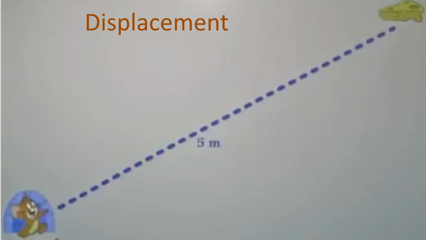Children, which is the displacement? Displacement is the shortest distance, children. So this 5 meter is the shortest distance for Jerry to get that cheese. So it moves 5 meter towards the northeast direction. So displacement is a vector quantity. Okay, children, can you all understand?